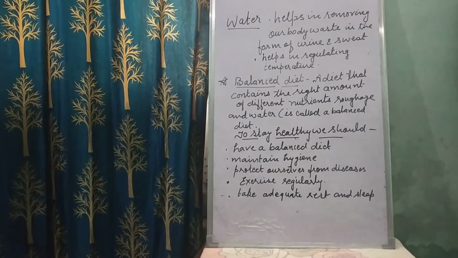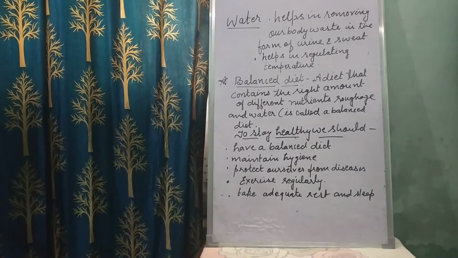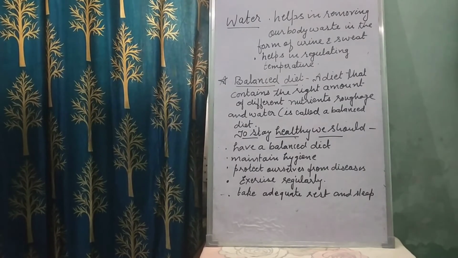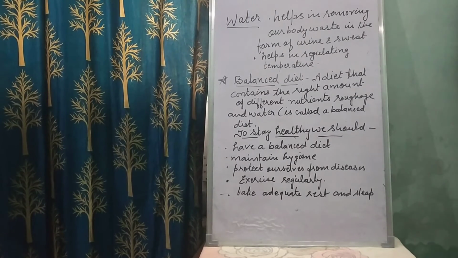So children, about health. Health is a state of complete physical and mental well-being. This means that both the mind and the body must be completely fit for a person to be considered healthy.